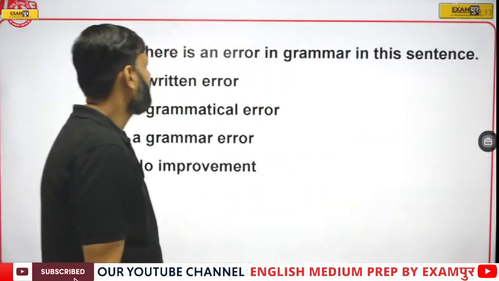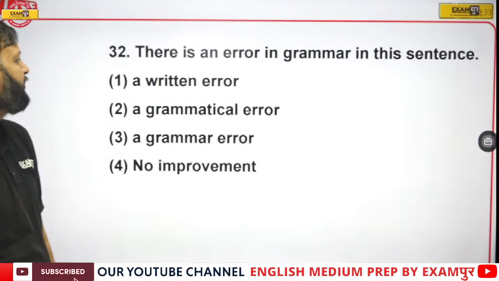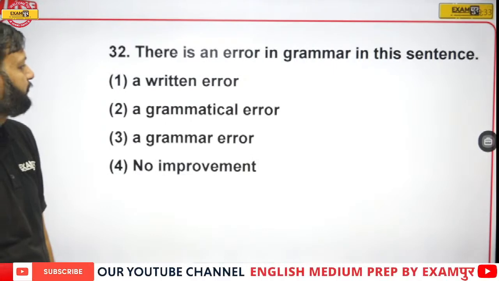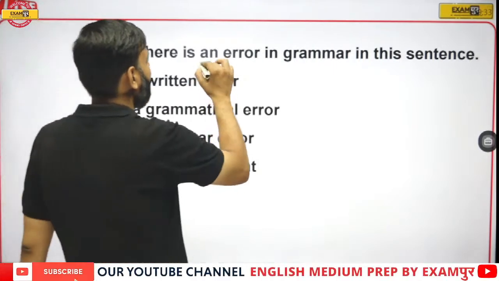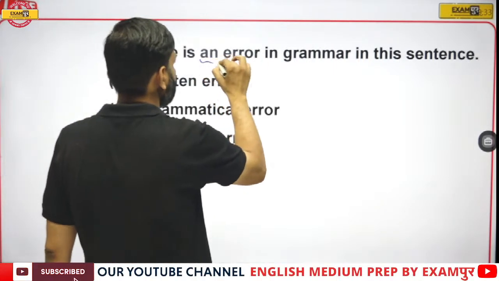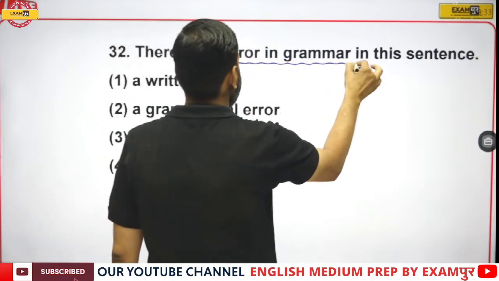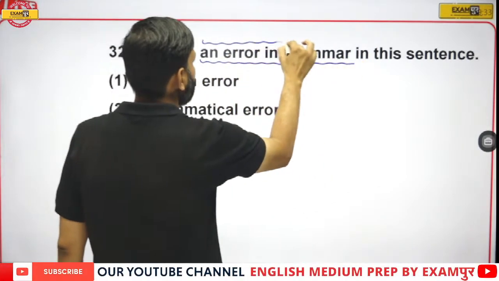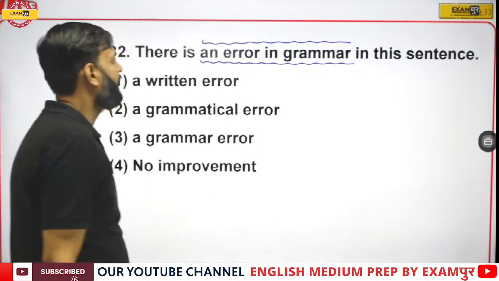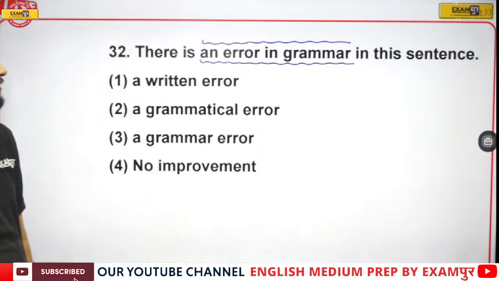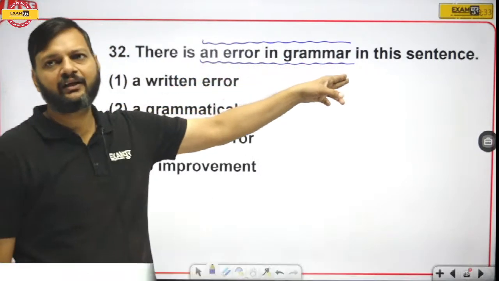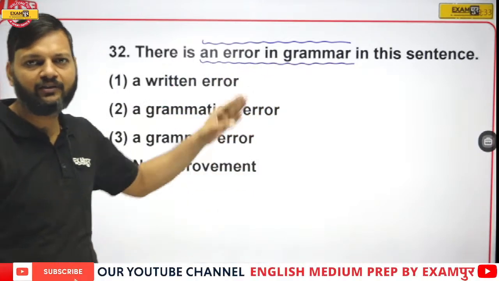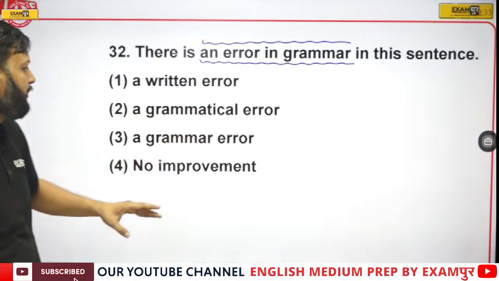Question number 32. There is an error in grammar in this sentence. This portion has been underlined. If you think this portion is correct, choose no improvement, and if you think this portion is not correct, you can change it.